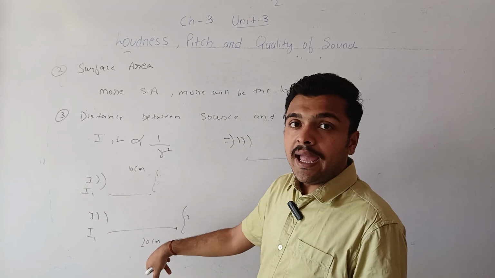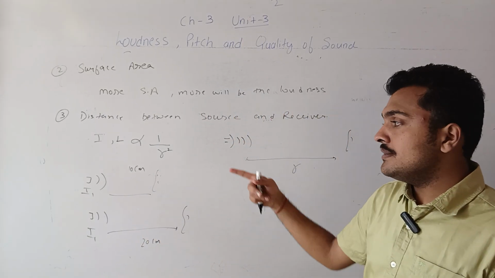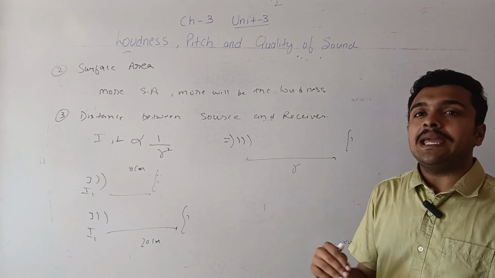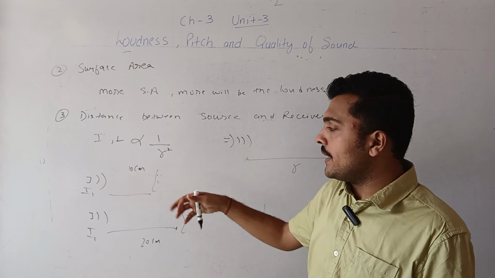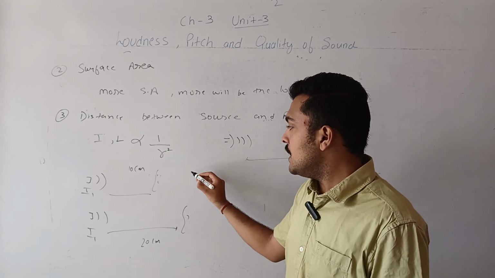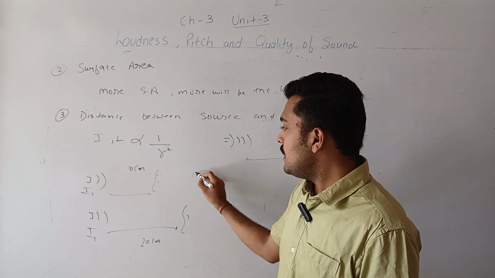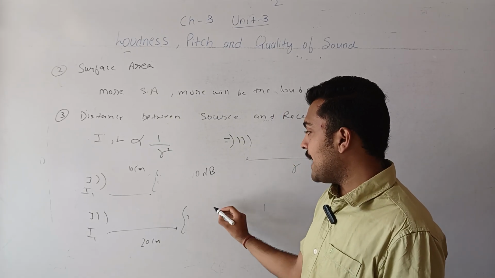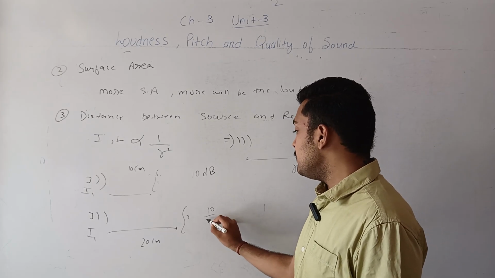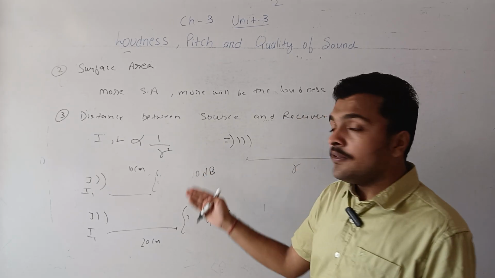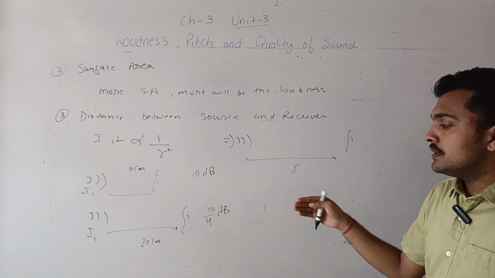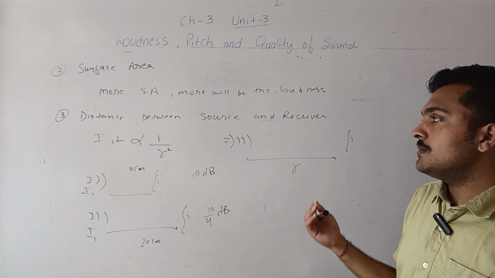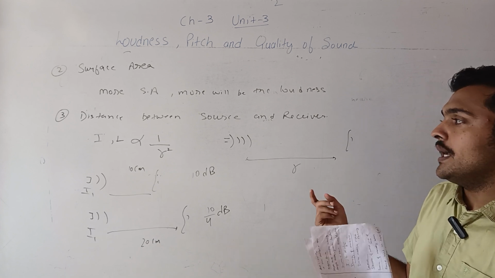Now the distance has been increased twice, so the loudness will decrease by 4 times because it is inversely proportional to the square. So if for this person the loudness is 10 decibels, then for the other person it will be 10 by 4 decibels. If the distance is decreased by 2 times, then the intensity is increased by 2 square times, and vice versa.